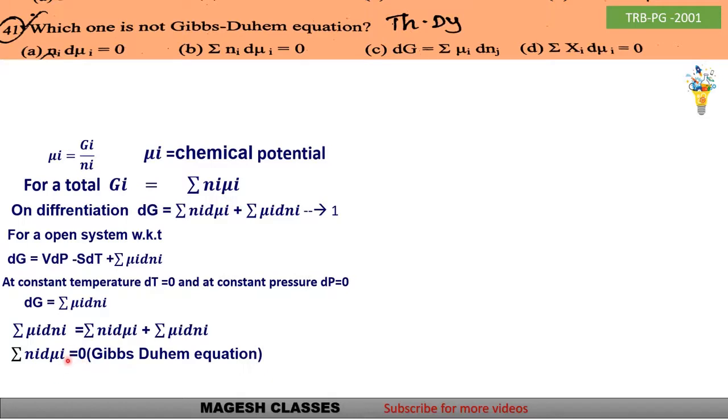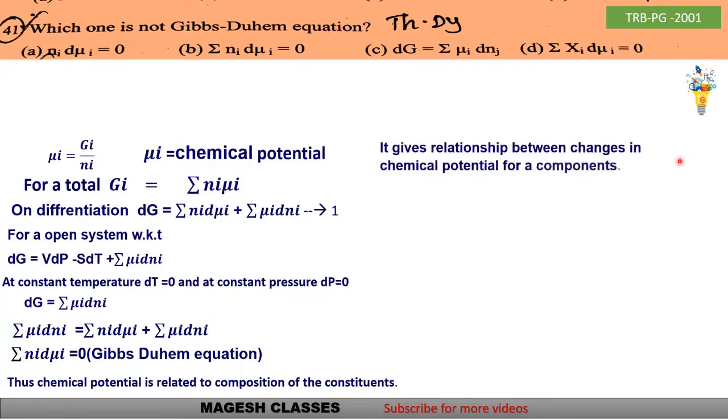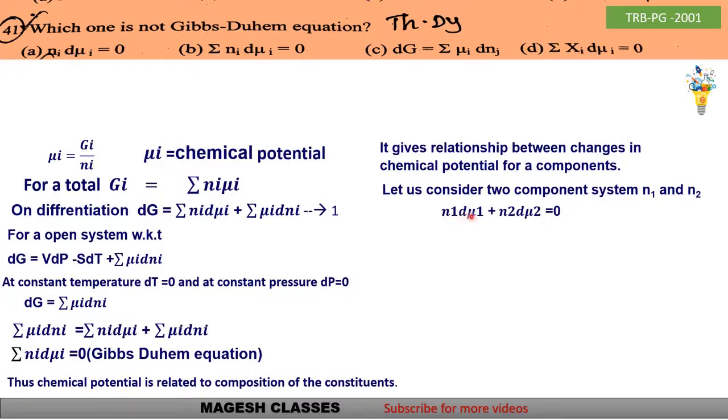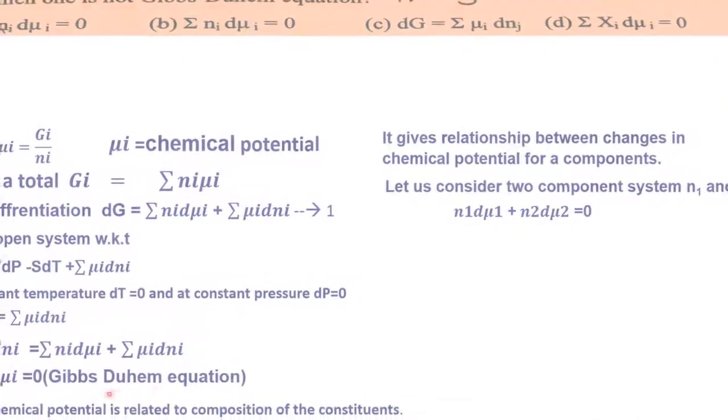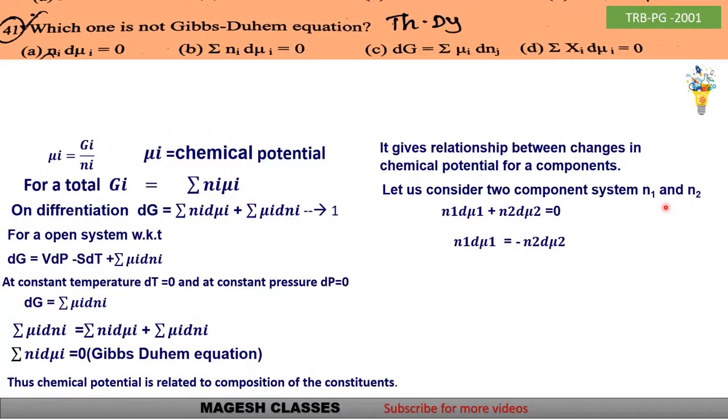So here the chemical potential and compositions are related. There is a relation between changes in the chemical potential for the components. Let us consider a two component system, N1 and N2. Only two components are there. By substituting, N1 d mu1 plus N2 d mu2 is equal to 0 according to the Duhem equation. So N1 d mu1 is equal to minus N2 d mu2. So d mu2 is equal to minus N1 by N2 d mu1.